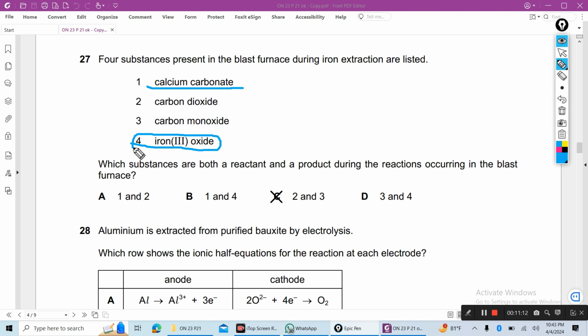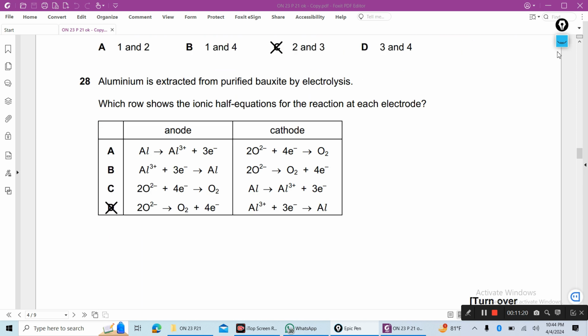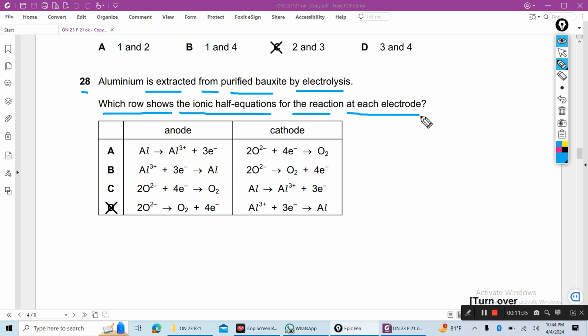Next one. Aluminum is extracted from purified bauxite by electrolysis. Which row shows the ionic half equations for the reaction at each electrode? Aluminum oxide breaks down to form aluminum 3 plus ion and oxide ion.